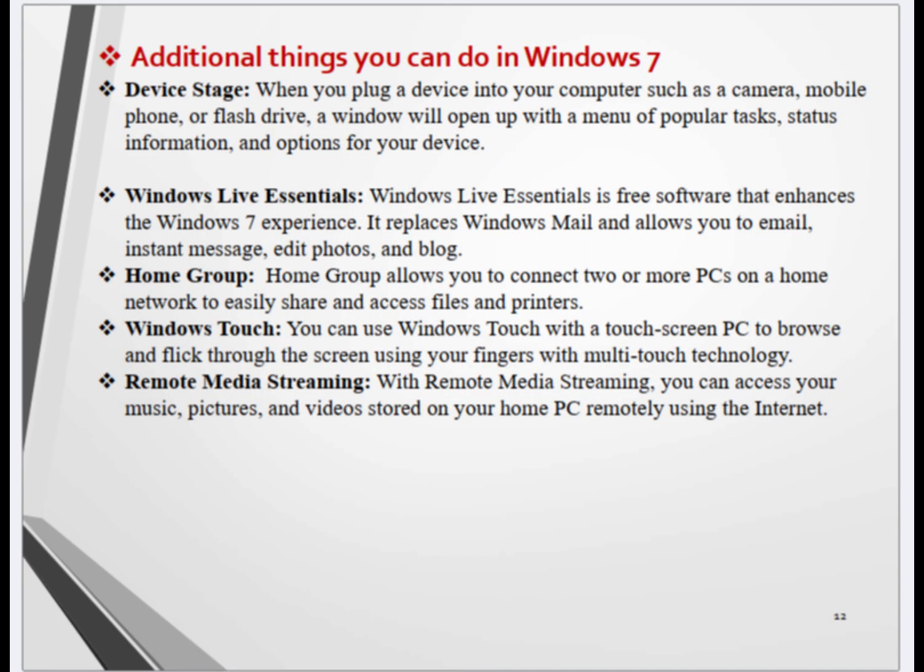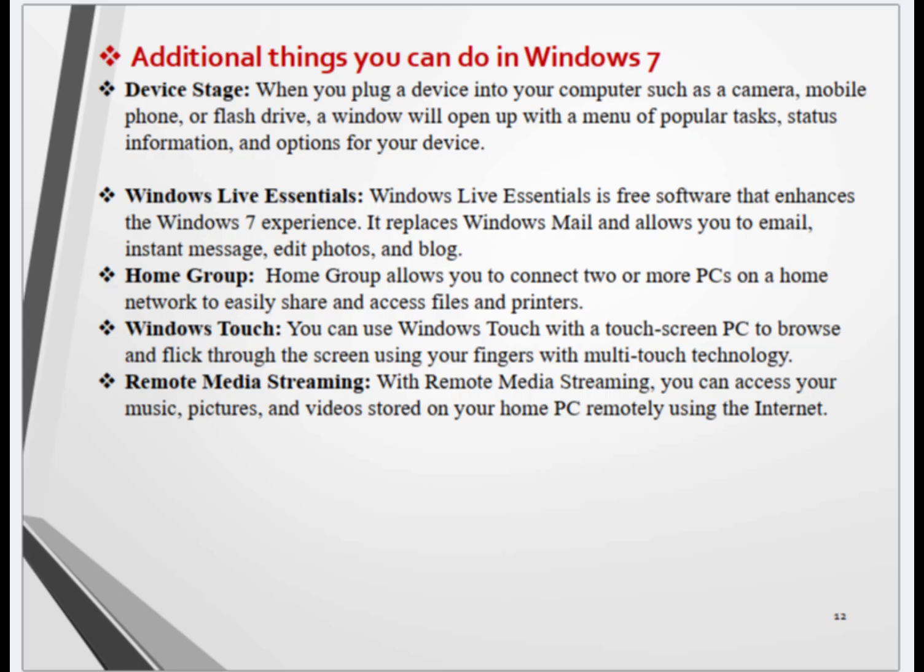11. Additional things you can do in Windows 7. Device Stage. When you plug a device into your computer, such as a camera, mobile phone, or flash drive, a window will open up with a menu of popular tasks, status information, and options for your device. Windows Live Essentials. Windows Live Essentials is free software that enhances the Windows 7 experience. It replaces Windows Mail and allows you to email, instant message, edit photos, and blog.